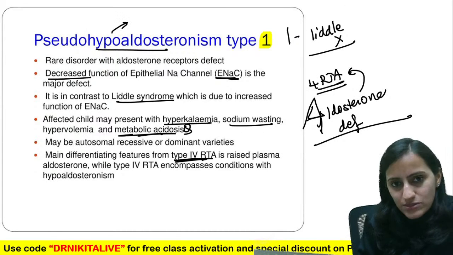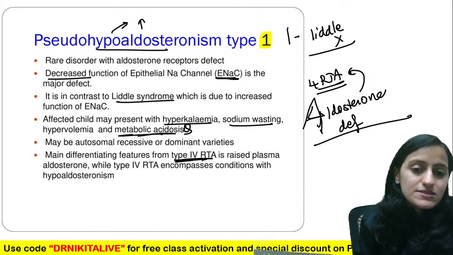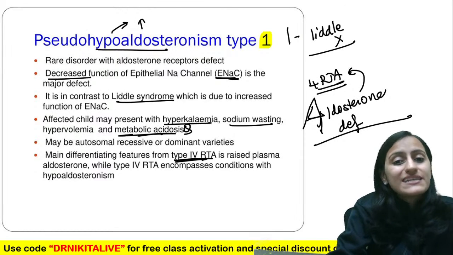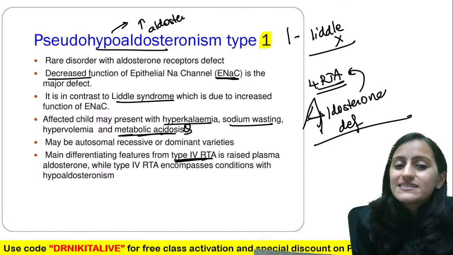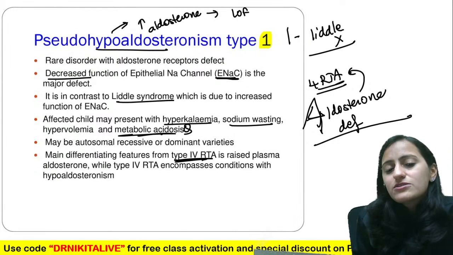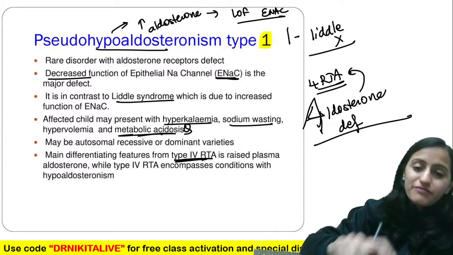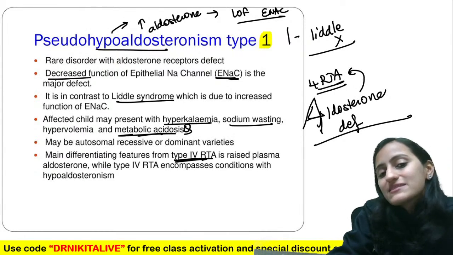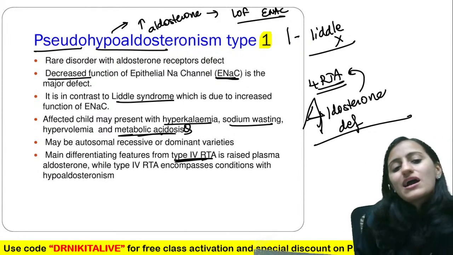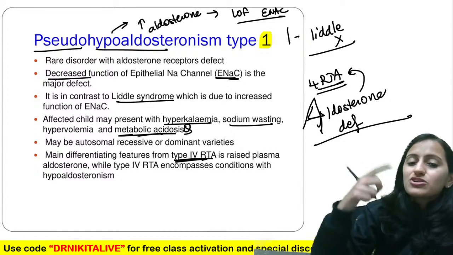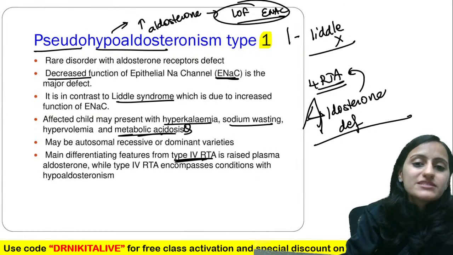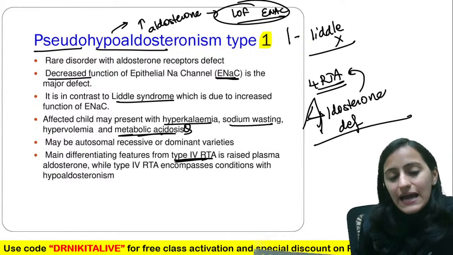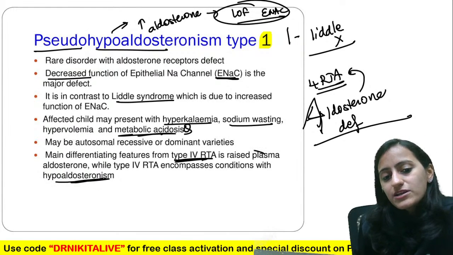Pseudo hypoaldosterone, that means resistance. Like in metabolic syndrome, you have insulin resistance, and there is high insulin. Here the aldosterone is actually high, but it's the loss of function of ENaC because of which you are not getting the aldosterone effects in the body. So that is why it is pseudo hypoaldosteronism. Aldosterone is high, but it's not showing its effect because the receptor is not responding. So that is why type 4 RTA will be hypoaldosteronism.